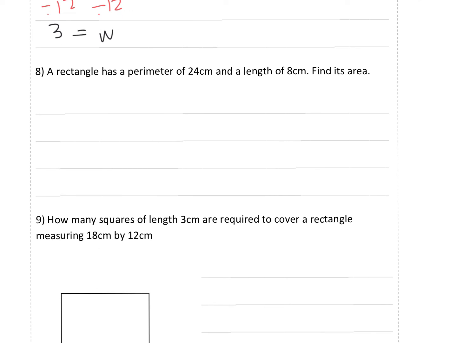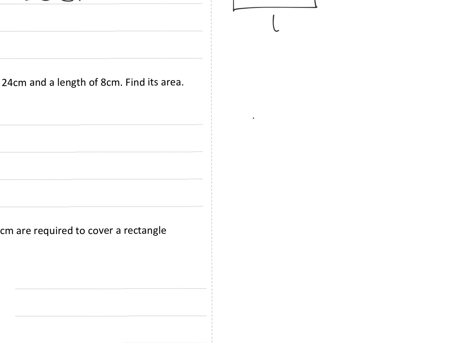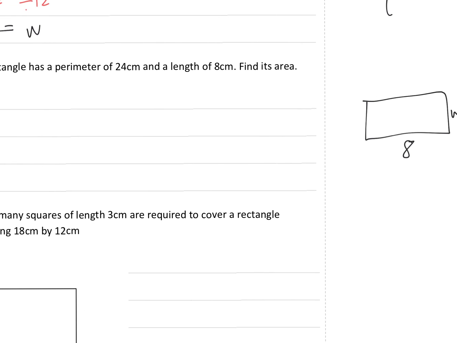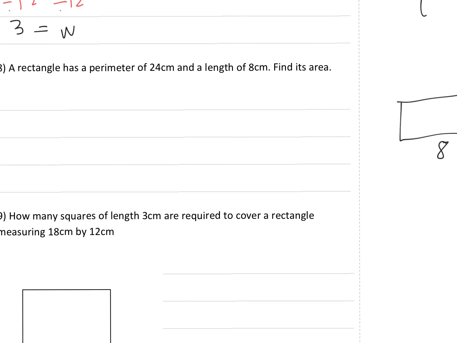Example 8. A rectangle has a perimeter of 24 and a length of 8. Find its area. So we know a little bit about the rectangle. We know its length is 8. We don't know its width. But we do know the perimeter is 24.